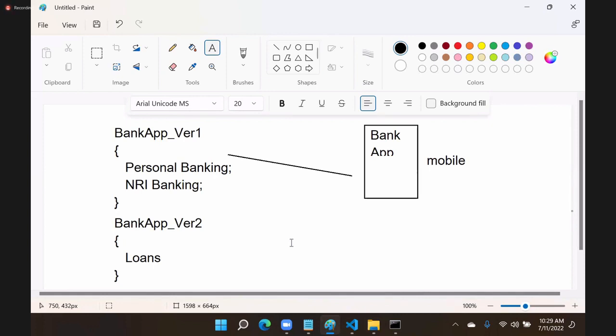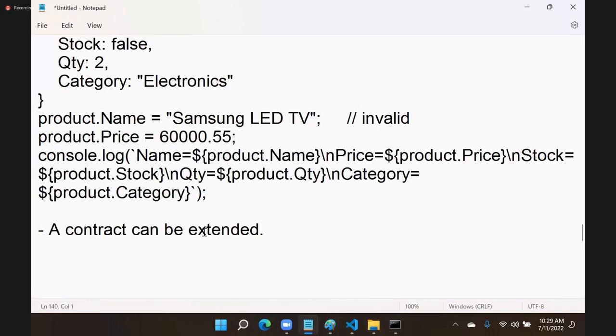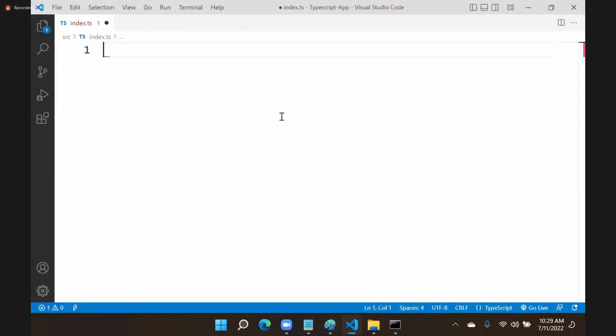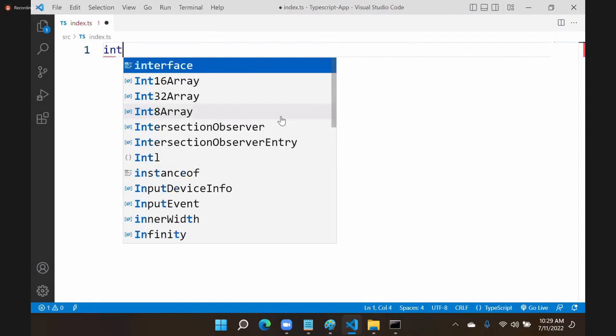Why? Because the old version is still in use. The new version, if he wants, he will update. Otherwise, it will be used by another set of people. That means without disturbing an existing contract, you have to extend the contract. For example, see now, that same concept. Suppose I am giving an interface